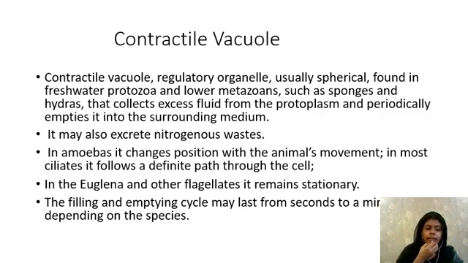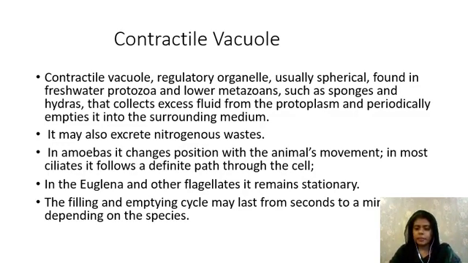In amoeba, it changes position with the animal's movement. That is, the position of the contractile vacuole changes according to the movement of the organism. In most ciliates, it follows a definite path through the cell. In euglena and other flagellates, it remains stationary.